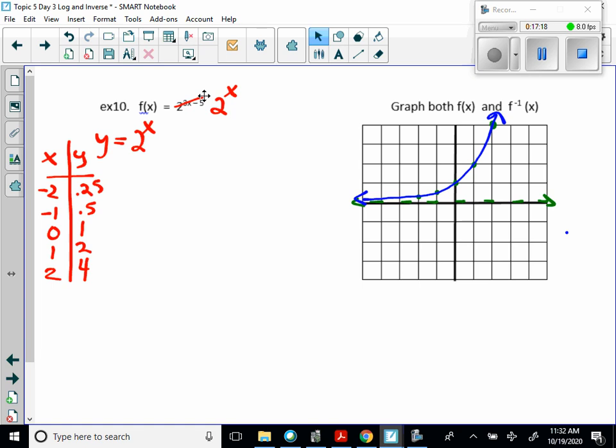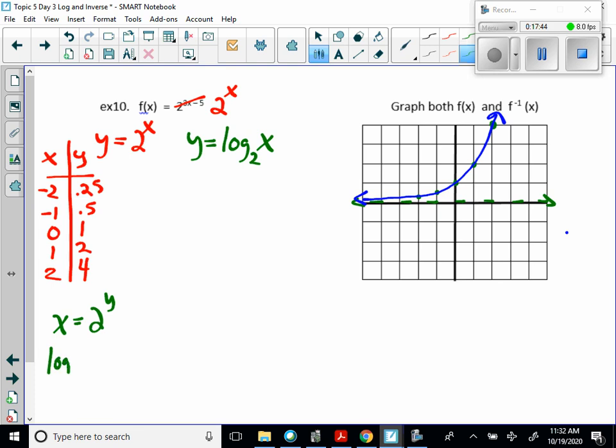Okay, well, what's the inverse of this? Well, the inverse of this is going to be y is equal to log base 2 of x. Once we go through the steps, again, the steps were switch x and y, x is equal to 2 to the y, and then perform drop and switch. So log base 2 of x equals y.